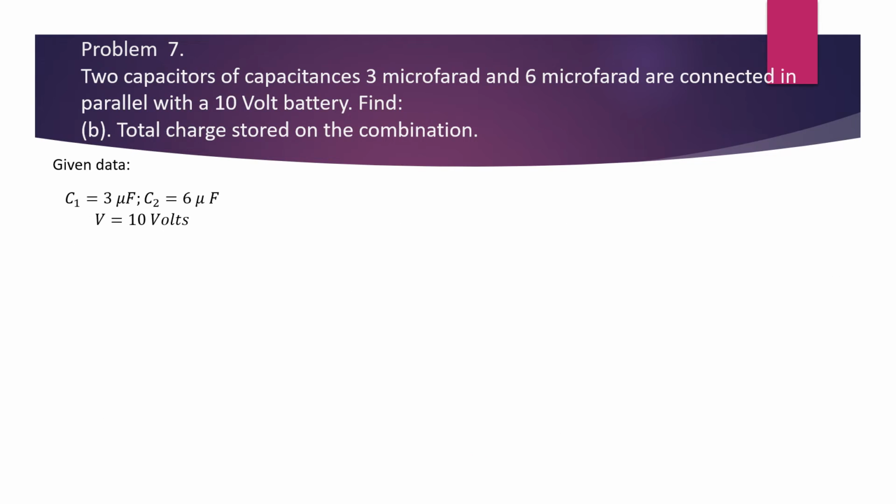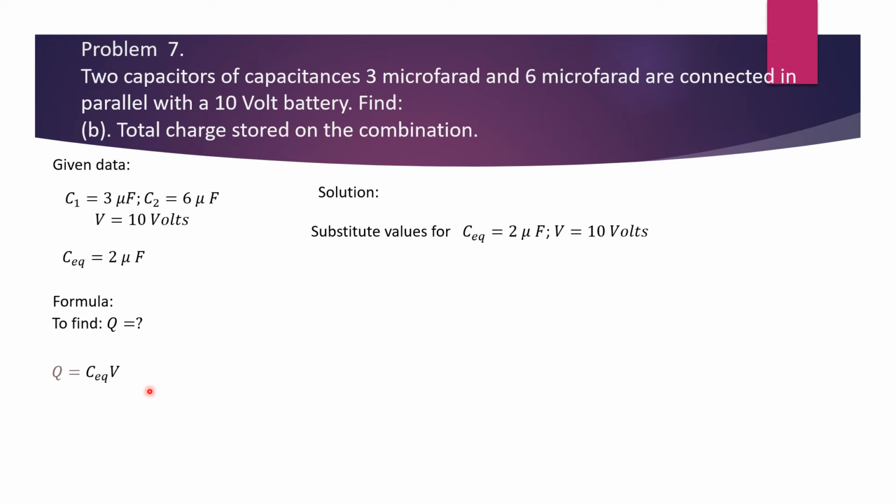Now again, problem 7, part B, total charge stored on the combination. The given data is again the same, plus C equivalent calculated in the previous part A. Now here we need to find Q, charge stored on the combination. So Q is equal to C equivalent V. Substitute C equivalent is equal to 2 microfarad and V equal to 10 volts. So Q is equal to 2 multiplied by 10, that gives us 20 microcoulombs.